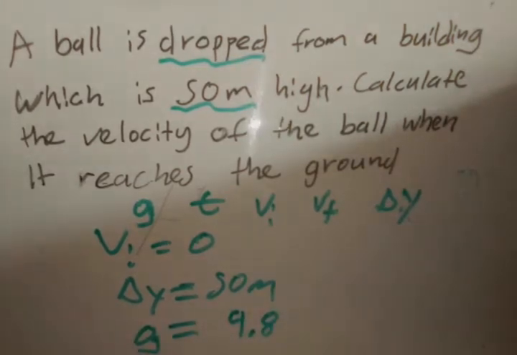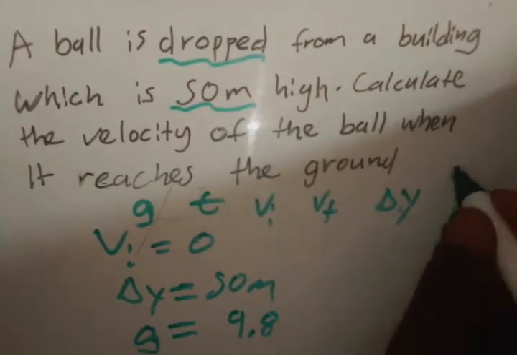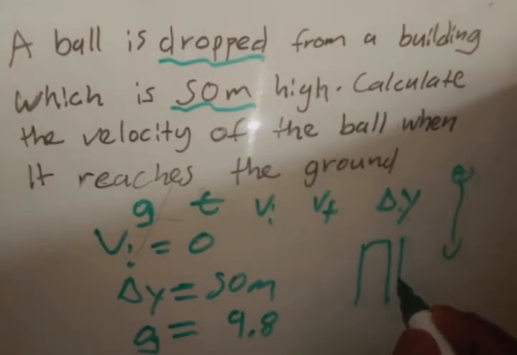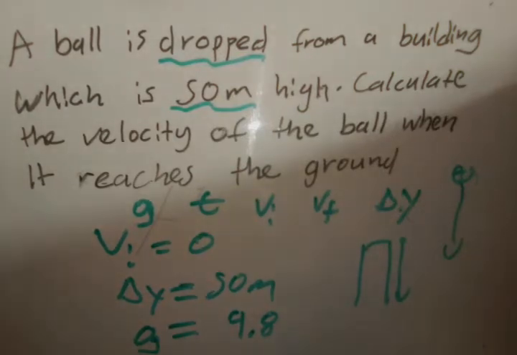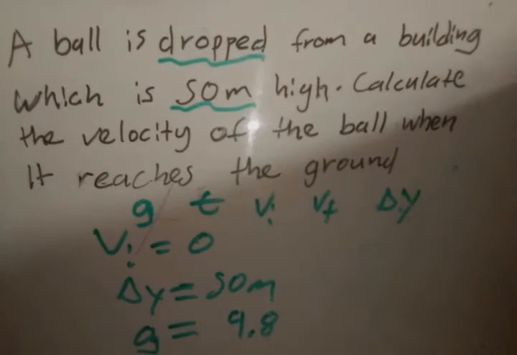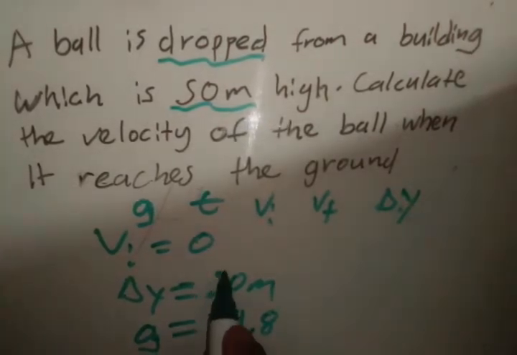Now before we start solving, we have to choose our directions. So I'm going to choose down as positive, because it was on a building and it was just dropped and it's going downwards. You can choose up as positive, but I'm going to choose down as positive. So if I choose down as positive, it means everything that is downwards is positive. So my displacement is also positive.